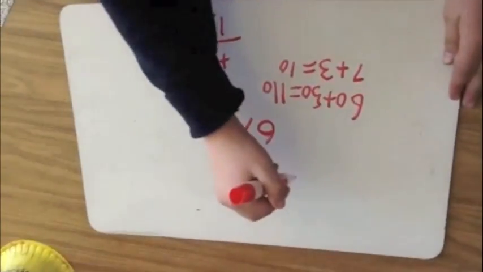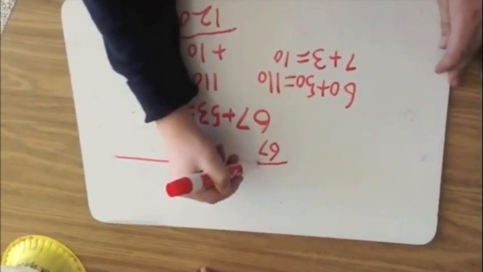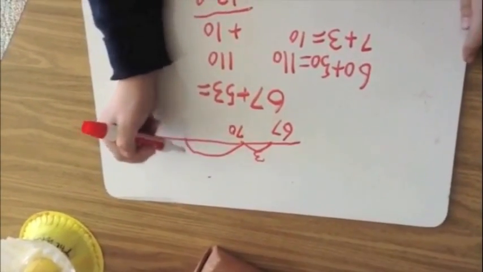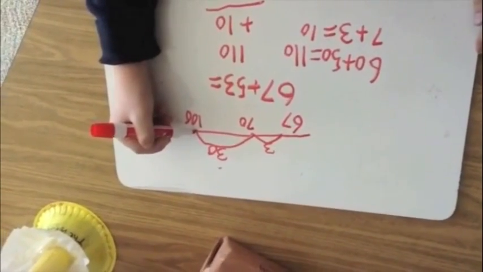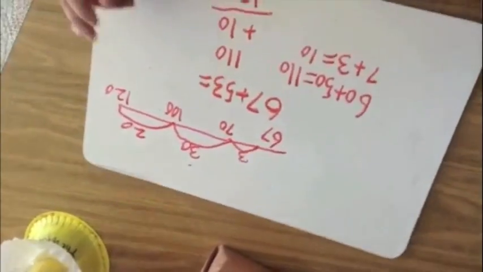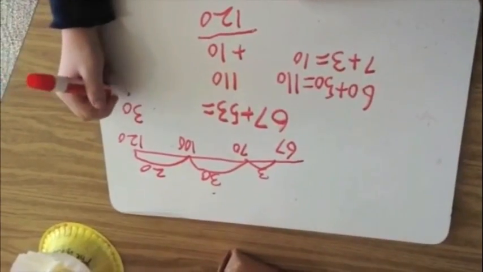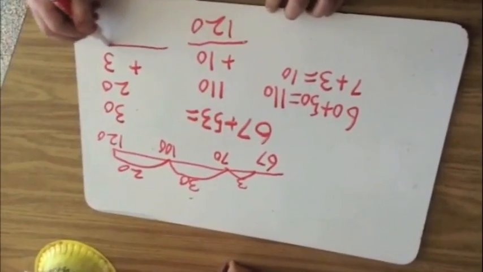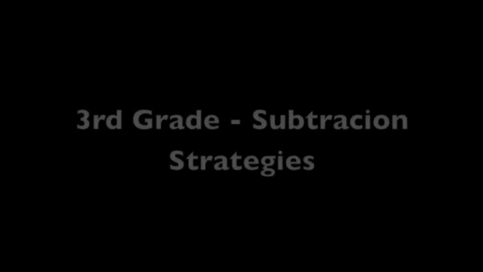Another way you could do it is on the number line, and you would start with 67, and then you would add 3, and that's 70, and then 70 plus 30 equals 100, and 100 plus 20 equals 120. And 30 plus 20 plus 3 equals 53, and the sum is 120. Thank you.